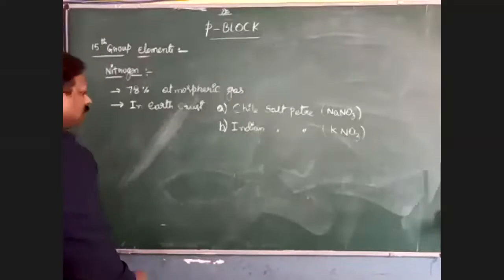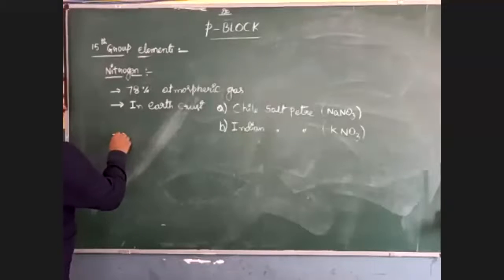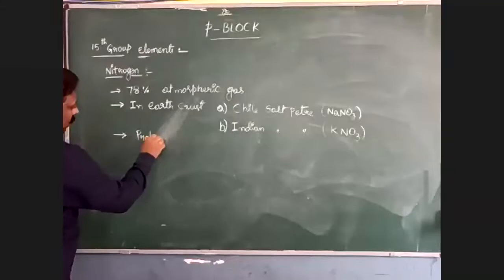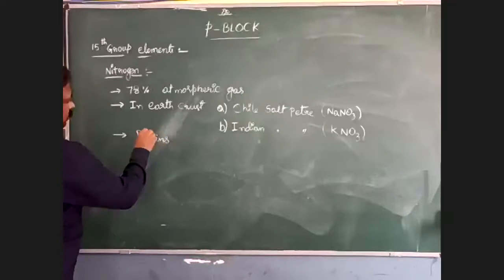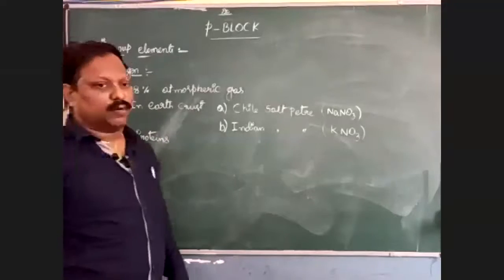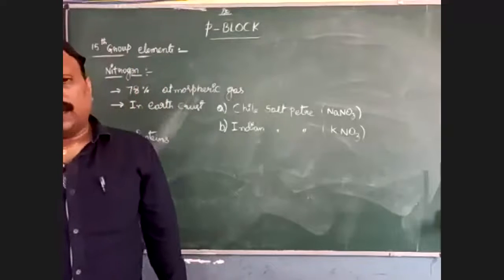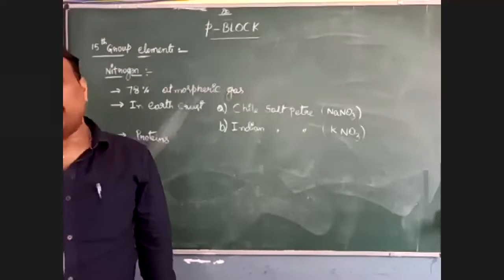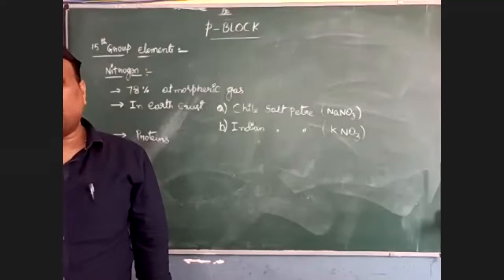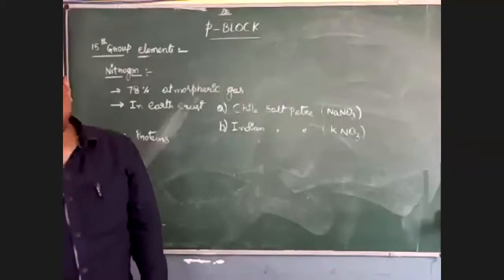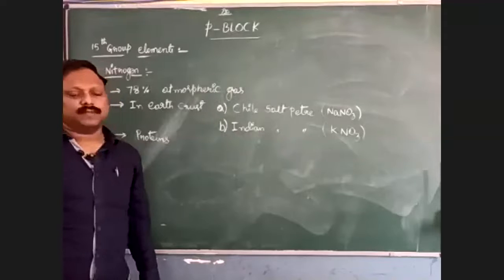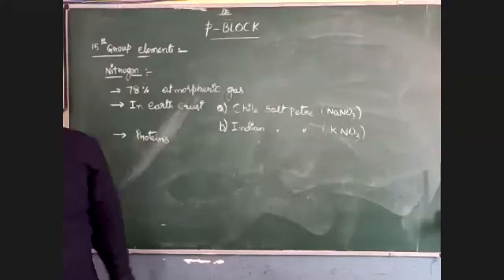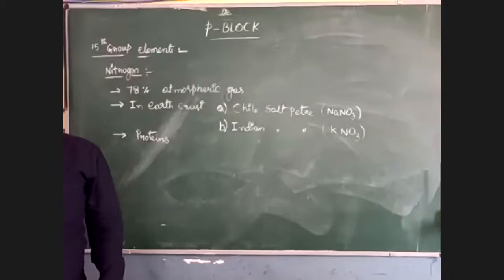It is also available in proteins, both in the animal and plant living world. Animals and plants have this nitrogen in the form of protein. Once again, the occurrence of nitrogen: 78% of the atmospheric volume is nitrogen gas.